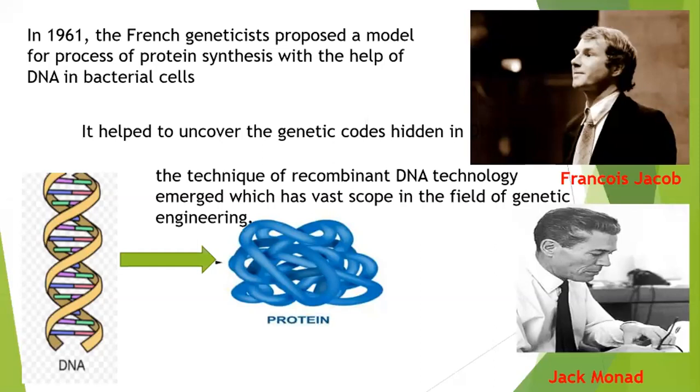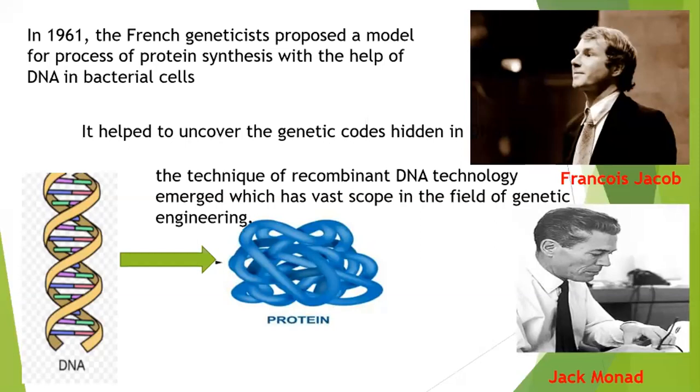insert this human gene into a bacterial gene. This bacterial gene did not have a human gene earlier. Now it has a human gene because we have inserted it. So now this bacterial gene is said to be a recombinant DNA. It's a modified DNA. And now this modified DNA is going to produce our product. The protein that is produced in our body from the gene will also be produced in the bacteria's body because it has our gene. So this is called recombinant DNA technology, and through this many different medicines are produced.